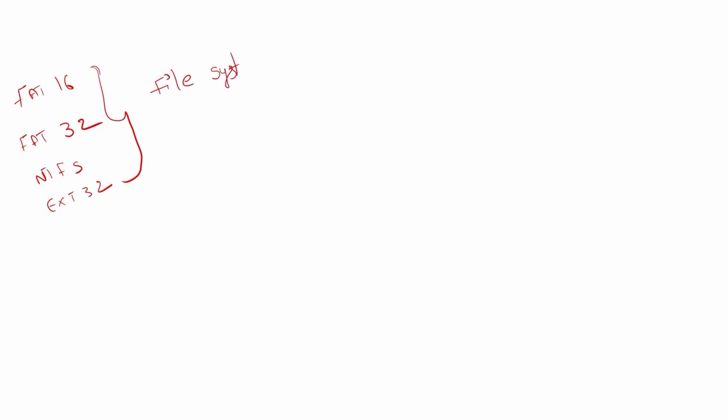I think you may have heard about these things, like FAT16, FAT32, NTFS, EXT32. All of these come under file system. Each has one kind of rules and regulations.